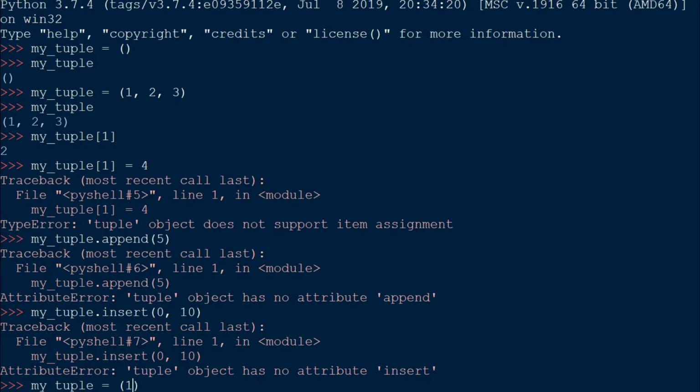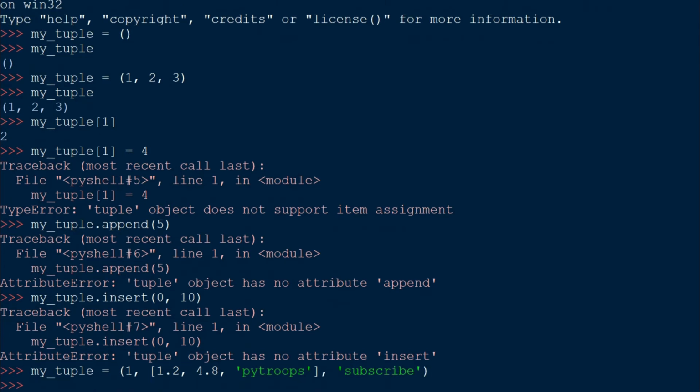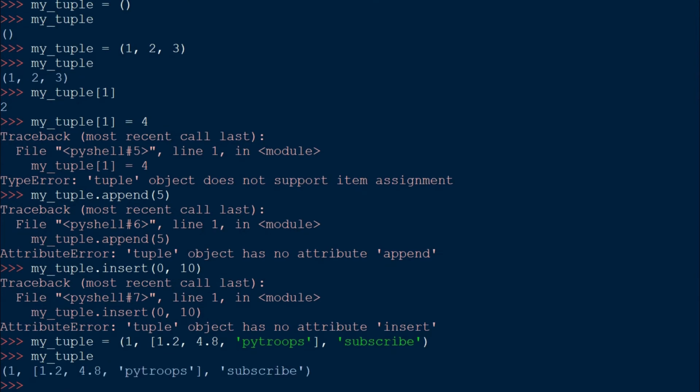I want 1 and I want a list here of, let's say, floats 1.2, 4.8, and a string value, let's say pytroops, and then I want another string over here, let's say subscribe, and press enter and type myTuple again, press enter, and see we got our tuple.